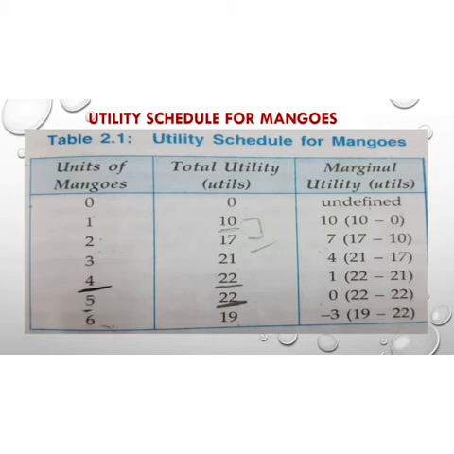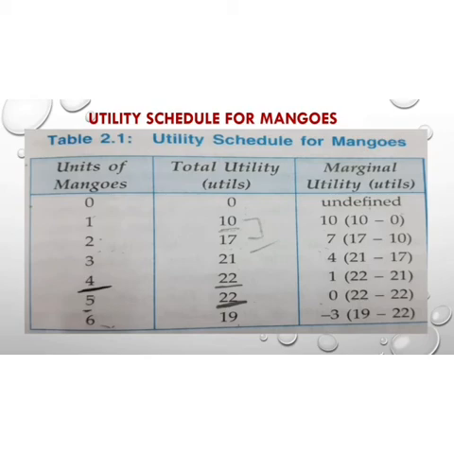As you can see in the schedule, when I consume the fourth unit, I got a total utility of 22. It means it is the stage where I was fully satisfied, but still if I consume the fifth mango, the utility will remain the same, that is 22. Now after full satisfaction, if I still consume more mangoes, then my utility will go